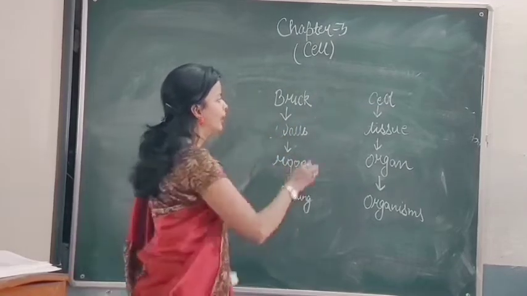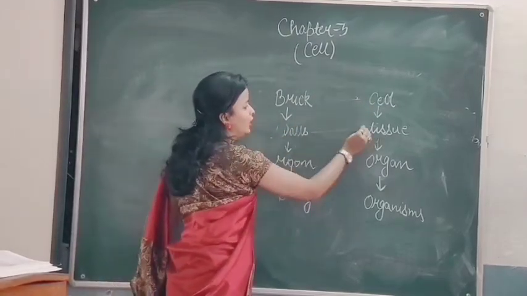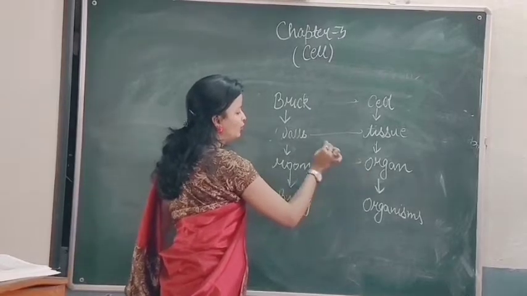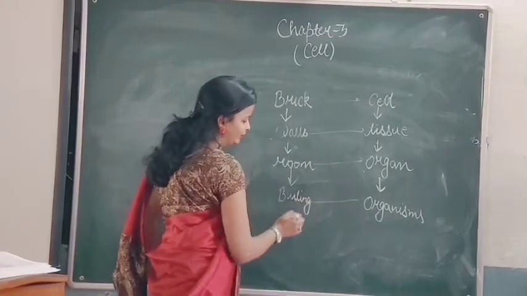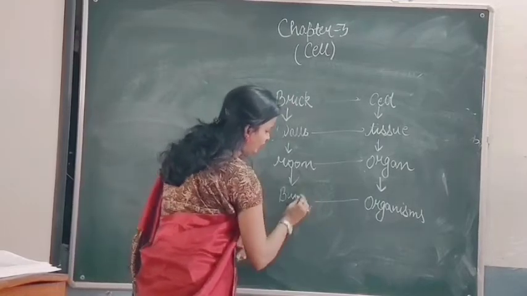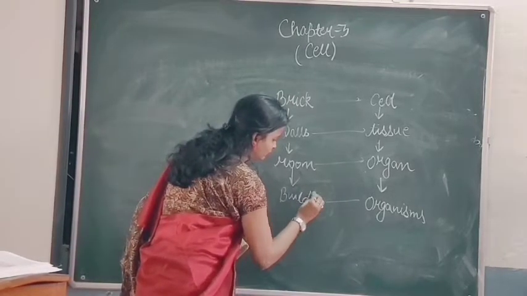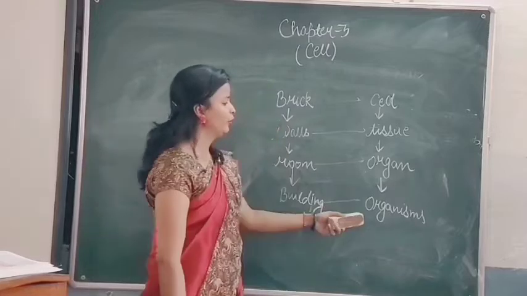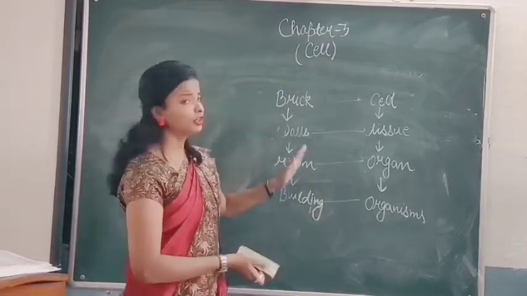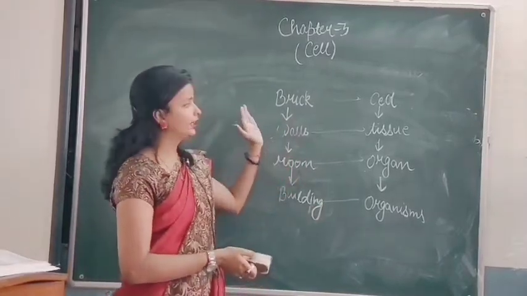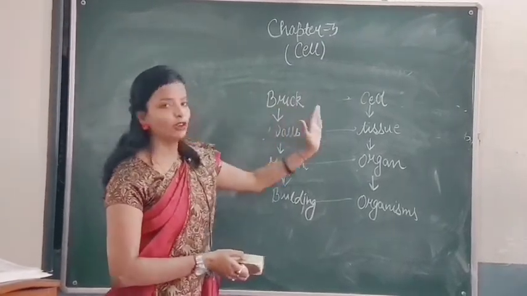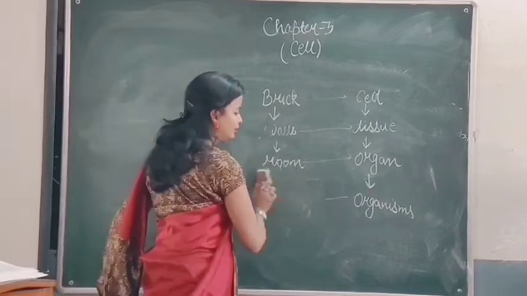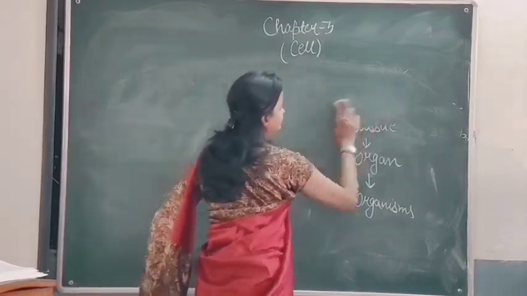So I have just given a comparative study: brick as a cell, walls as a tissue, rooms as organs, then building forming the organism. So this was the overview of the cell and a comparison of the building to an organism.